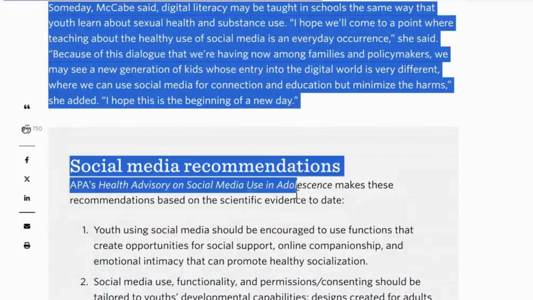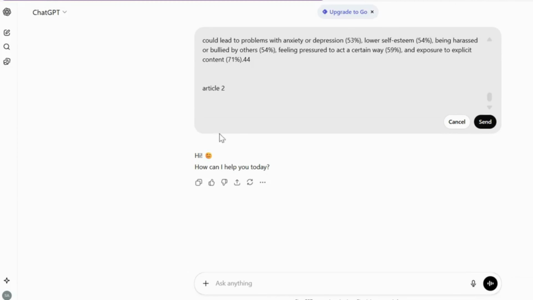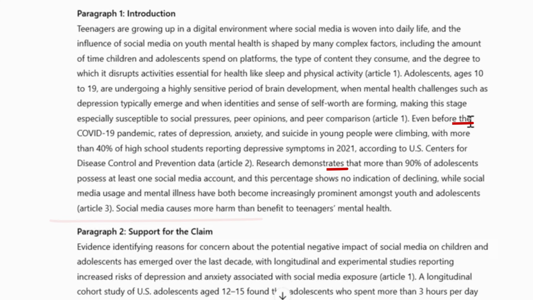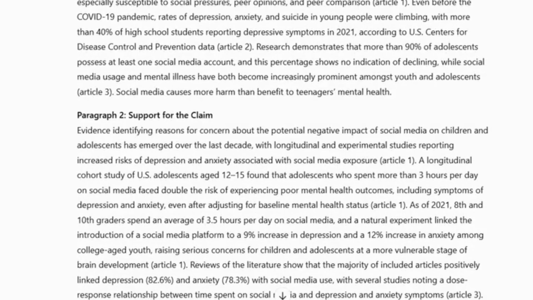Because I instructed ChatGPT to use citations in the form of Article 1, Article 2, and Article 3, I need to mention each article with a number. This helps me later to know which exact article ChatGPT is using for arguments, and it also helps me to add the exact article citations. After that, click Send, and ChatGPT will create the essay according to my instructions. You can see that it mentions Article 1, Article 2, and Article 3. You can go back to each article for confirmation and add citations.